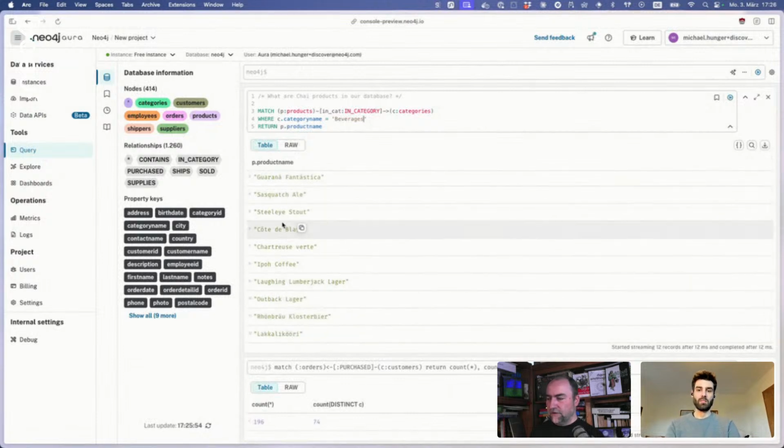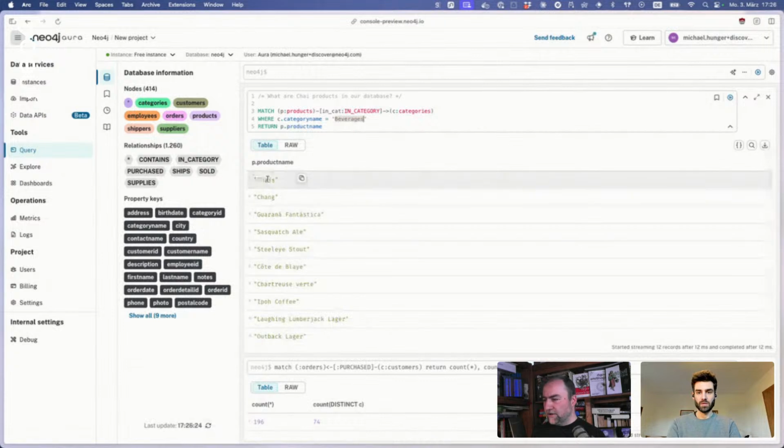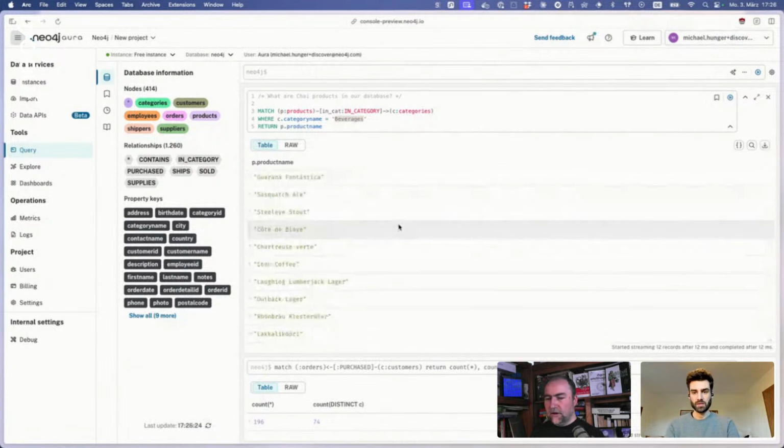So we have IPA, coffee, lager, and there was a chai at the beginning, I think. So there's a chai at the beginning here, exactly. It gives you a proposal, and then you can modify the query. But at least you get the structure, for instance.